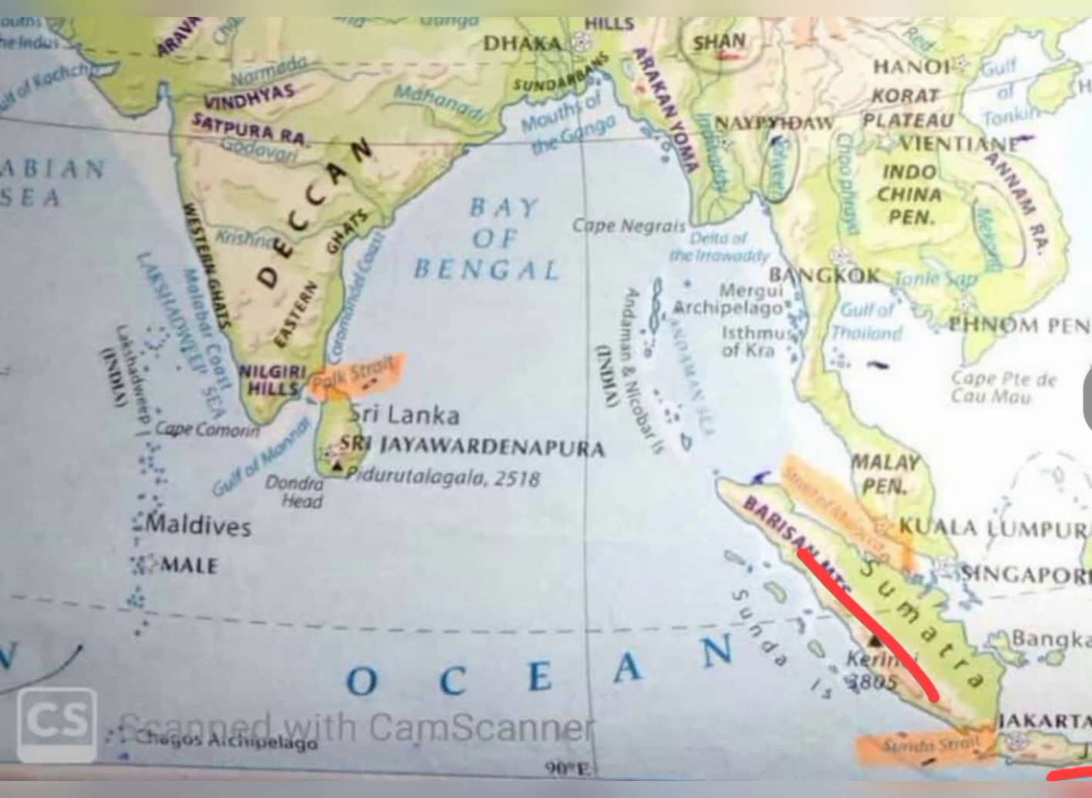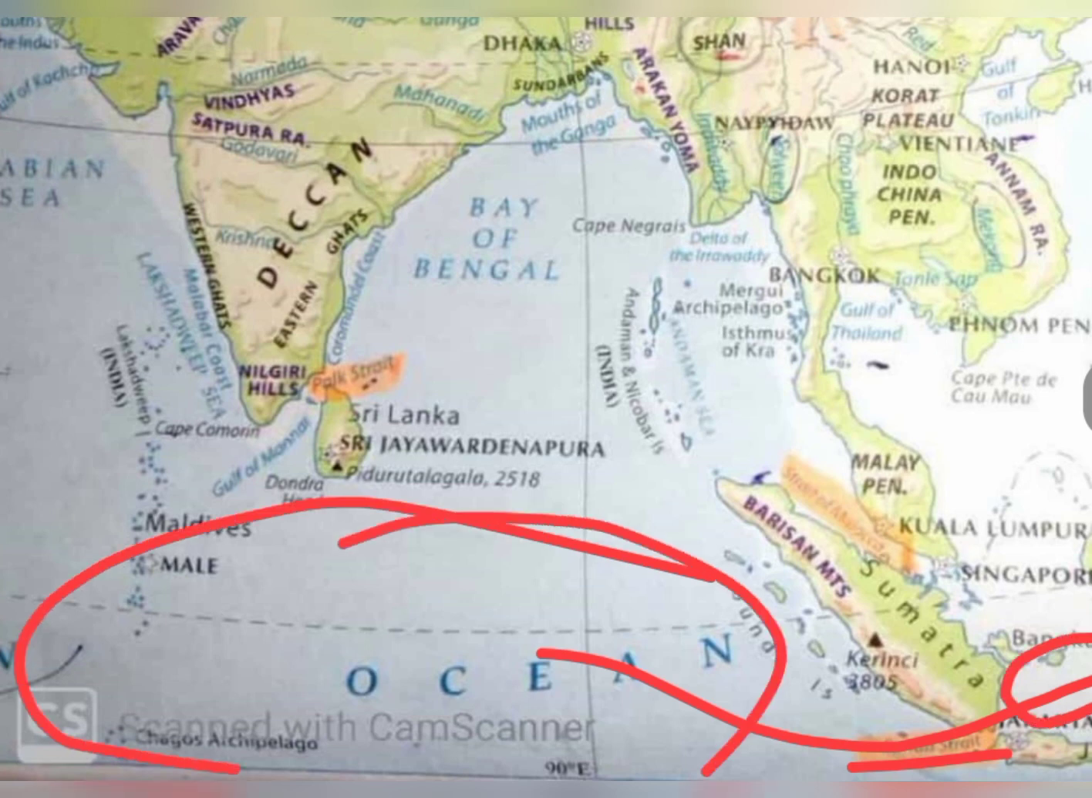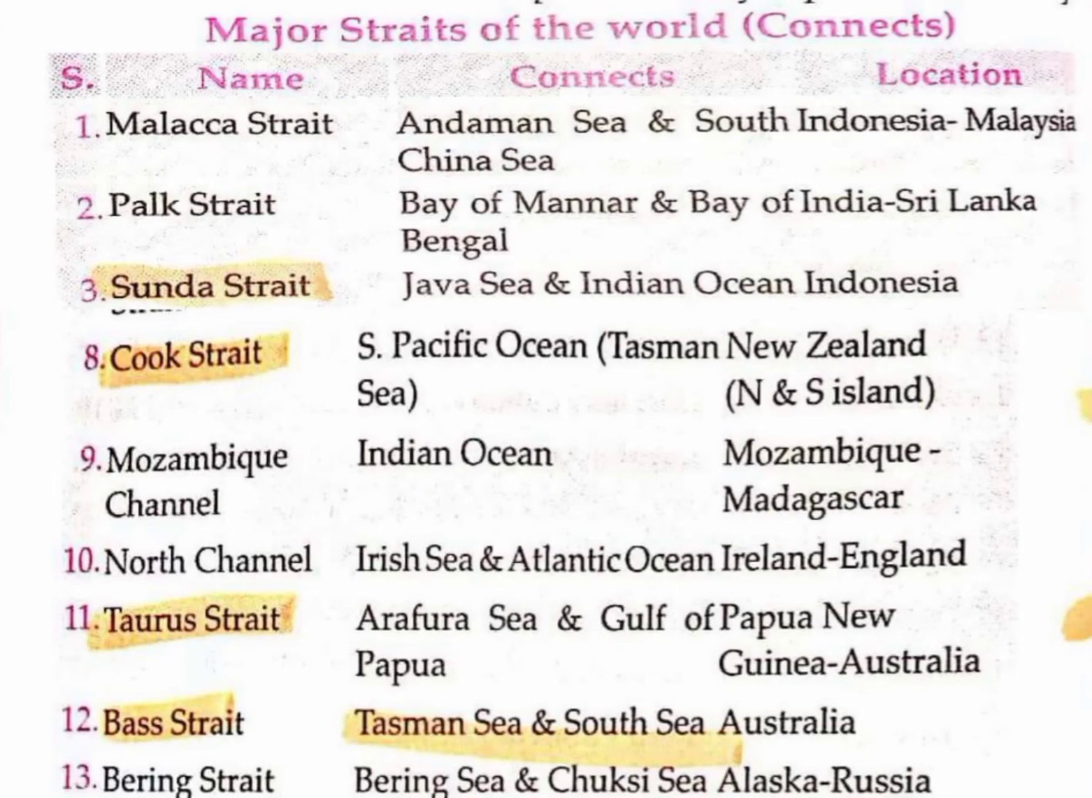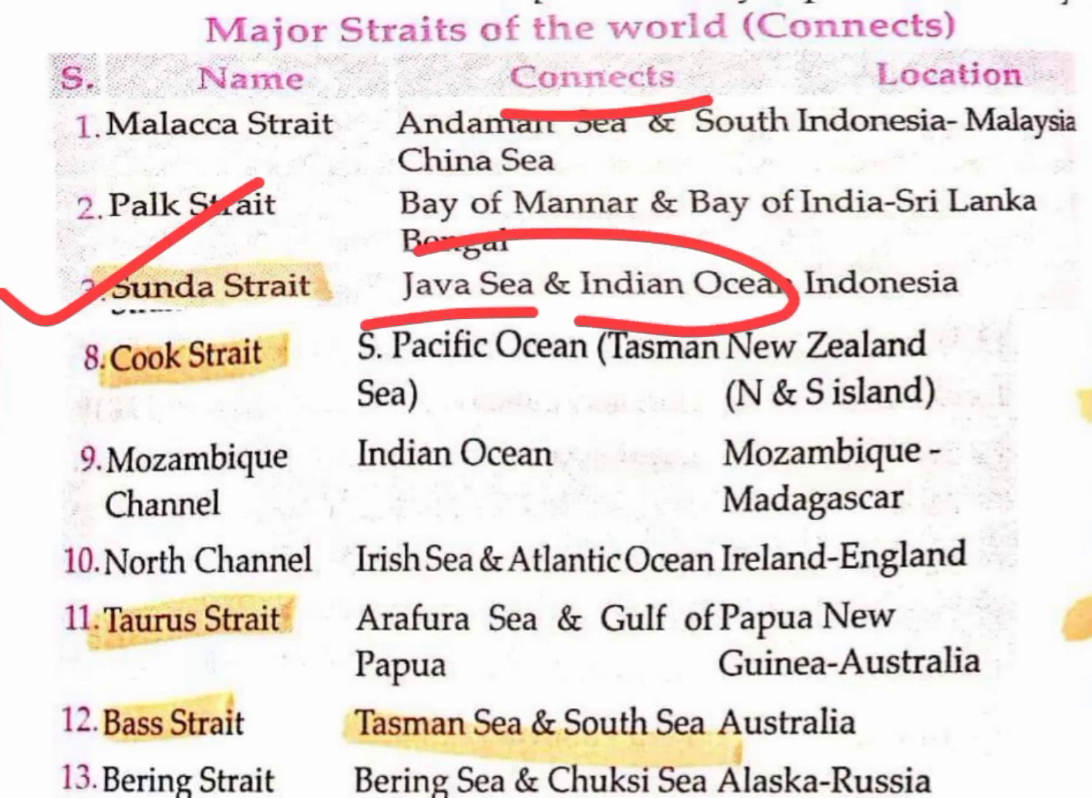Here is Java Island. So this Sunda Strait disconnects Sumatra and Java Island, or we can say this Sunda Strait connects the Indian Ocean and this Java Sea, because this sea is above Java Island. So we can say this is the Java Sea and this is the Indian Ocean. So this Sunda Strait connects the Indian Ocean and the Java Sea.